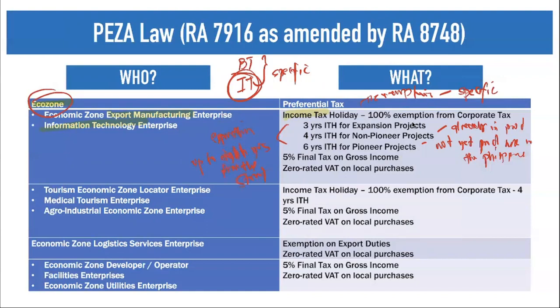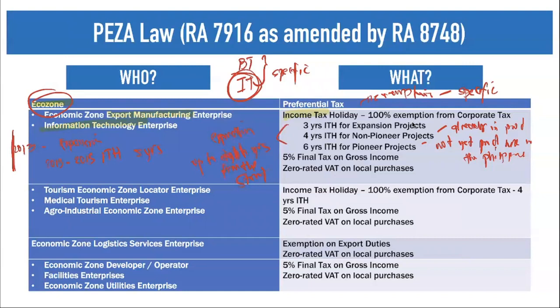So for example, you started your operation in 2013, and then you had an expansion project. So you have 3 years. So 2013, 2014, 2015. So you have until 2015 for that IT enterprise. And you can extend it up to 8 years from the start of your operation. So since your start of operation, you can extend an additional 5 years.